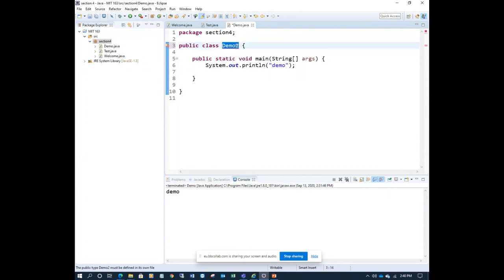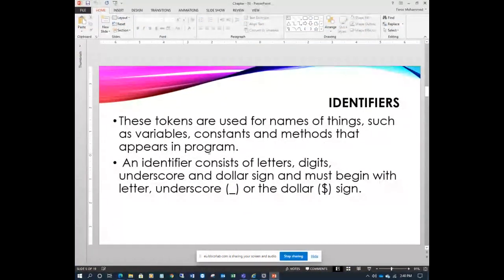So identifiers are mostly used for naming things, like class name, method name, and variable name.